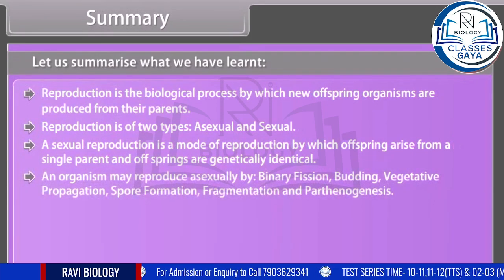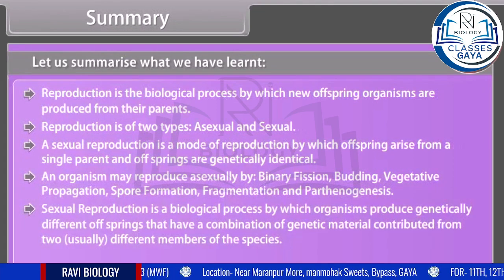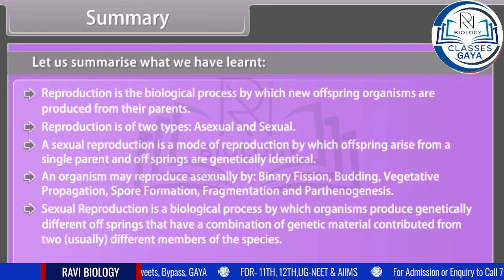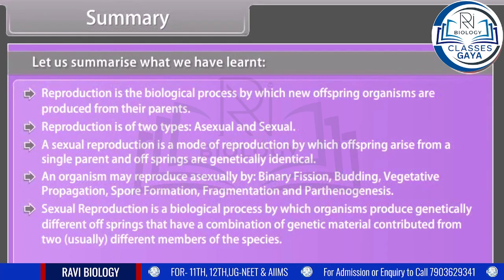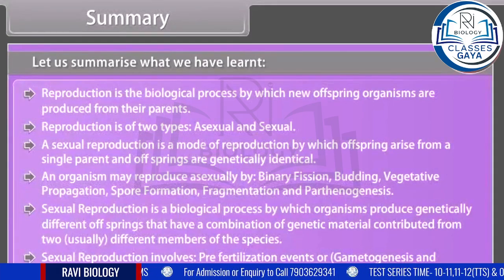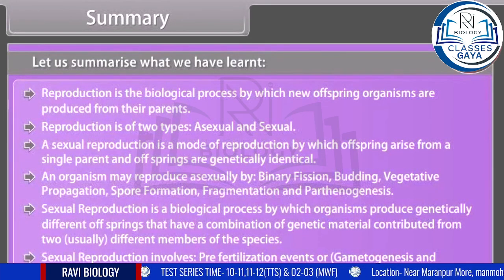An organism may reproduce asexually by binary fission, budding, vegetative propagation, spore formation, fragmentation, and parthenogenesis. Sexual reproduction is a biological process by which organisms produce genetically different offsprings that have a combination of genetic material contributed from two usually different members of the species. Sexual reproduction involves pre-fertilization events or gametogenesis and gamete transfer, fertilization, and post-fertilization events, embryogenesis.